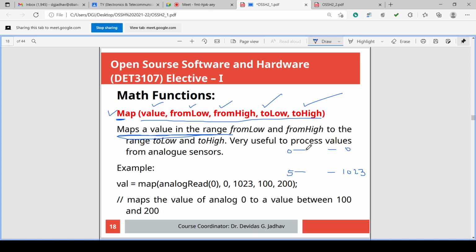If 0 is there, it is assigned 0. If 5 is there, it is assigned 1023. And if in-between values are there, each is assigned its appropriate value, appropriate with the equation. For 5, there is 1023.